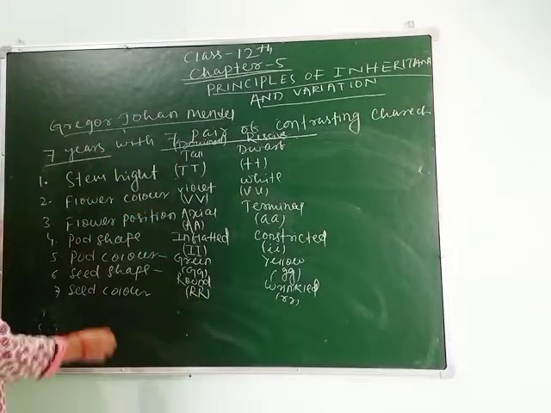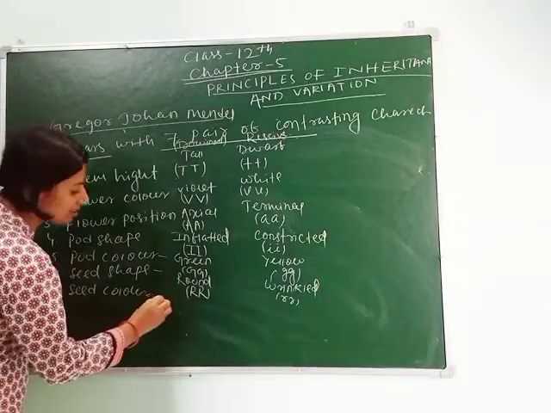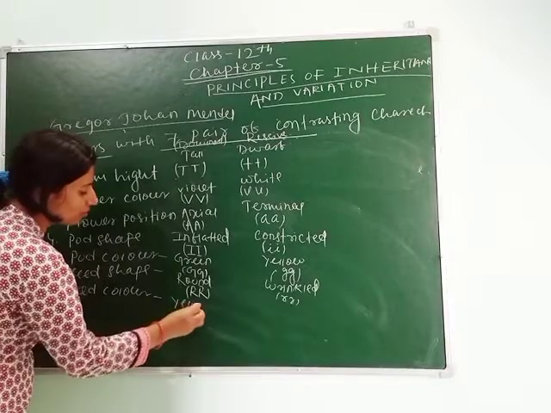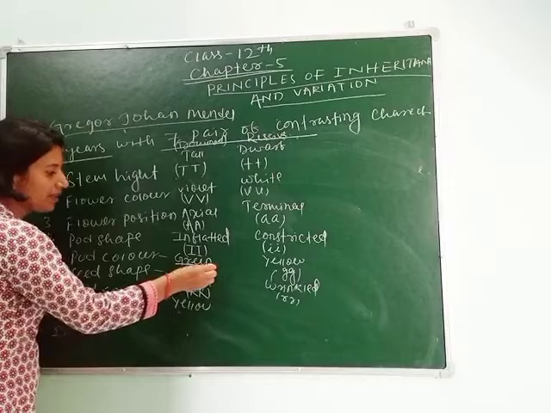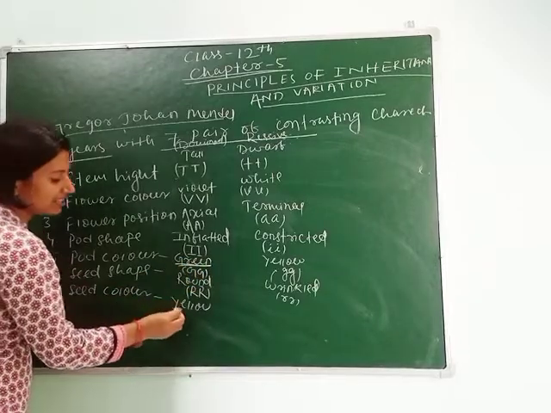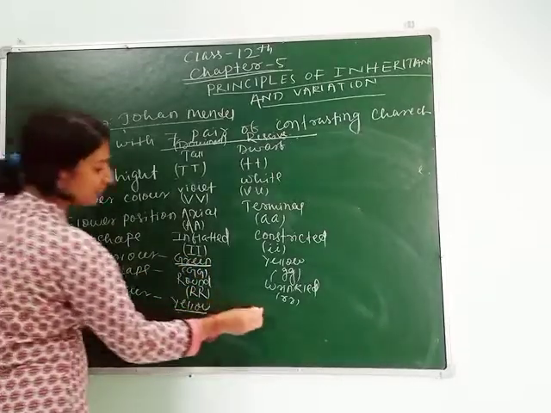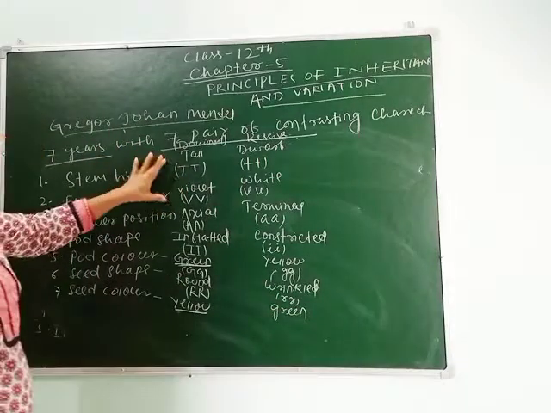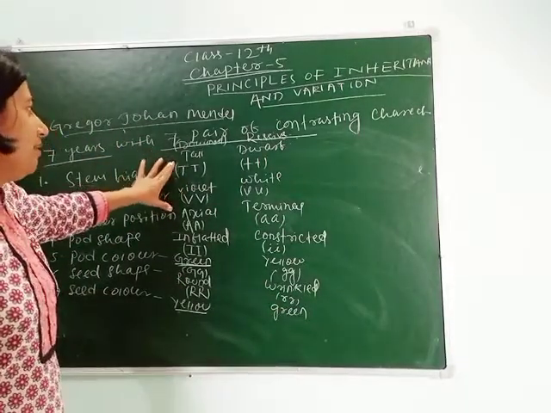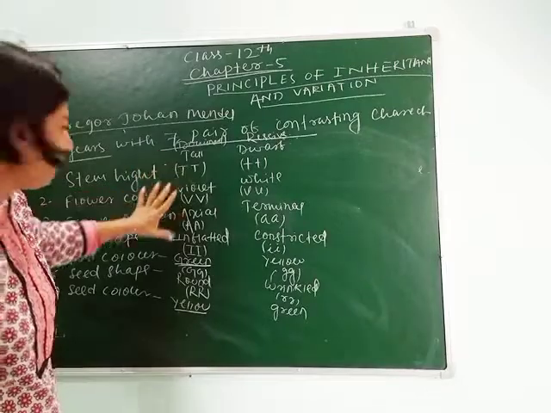Clear? Next, seed color. Dominant is yellow. This is the difference. Here for pod color the dominant is green, but for seed color the dominant is yellow, and recessive is green. With regard to the dominant character, we take the capital letter.